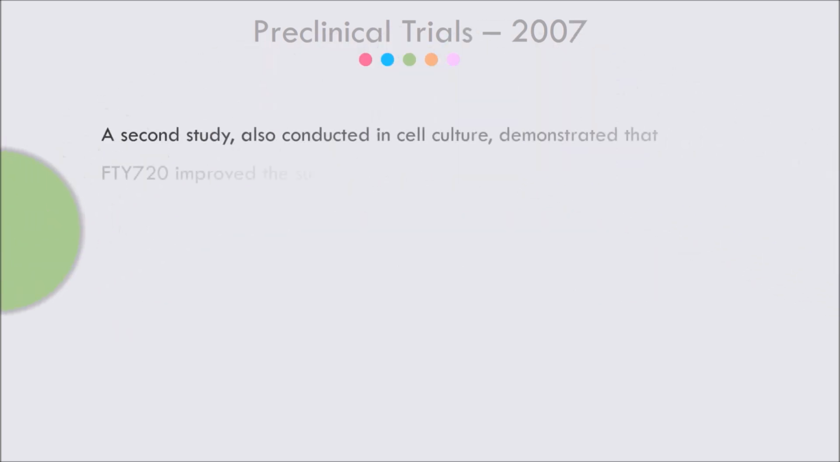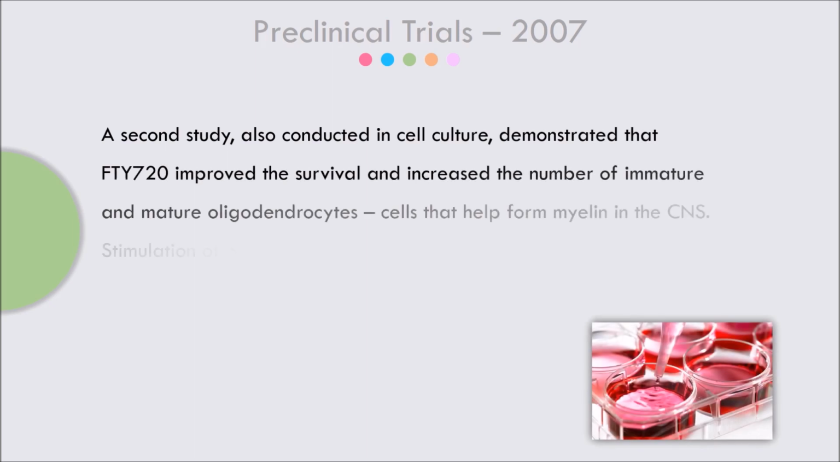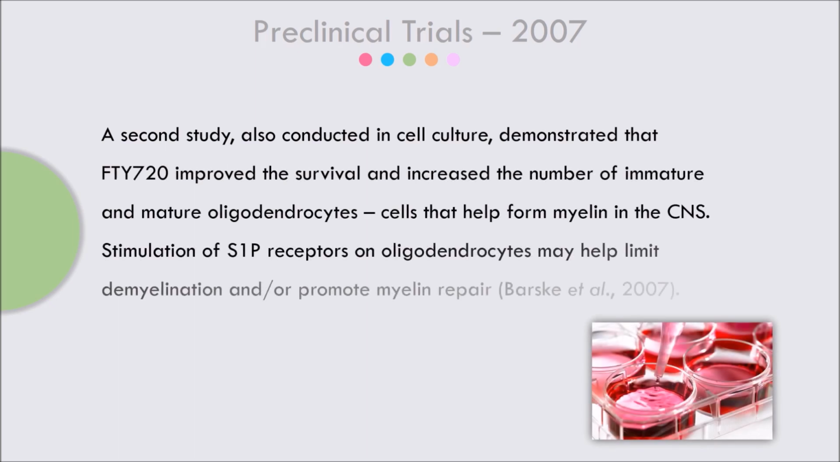In 2007, another study conducted in cell culture demonstrated that FTY-720 improved the survival and increased the number of immature and mature oligodendrocytes, cells that help form myelin in the CNS. Stimulation of S1P receptors on the oligodendrocytes may help limit demyelination and/or promote myelin repair.